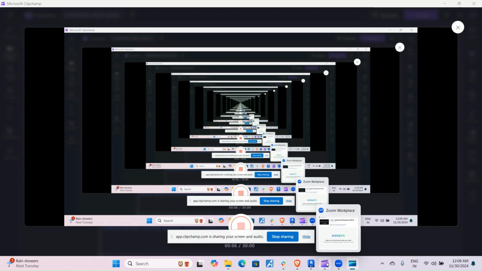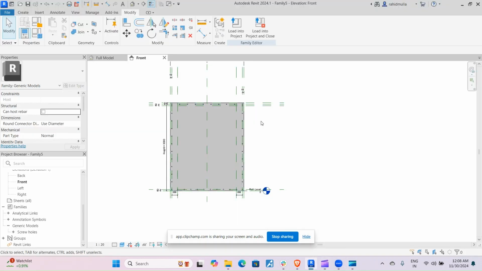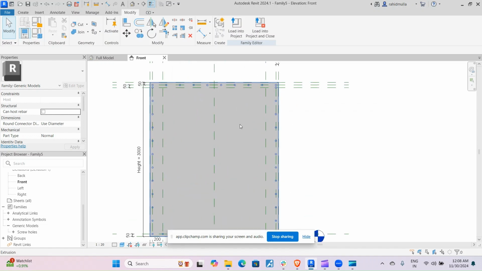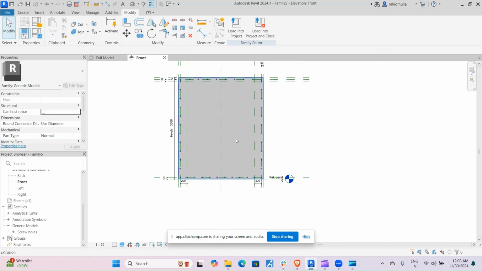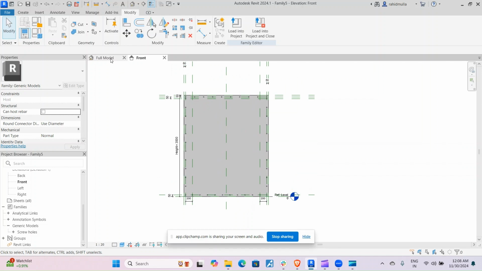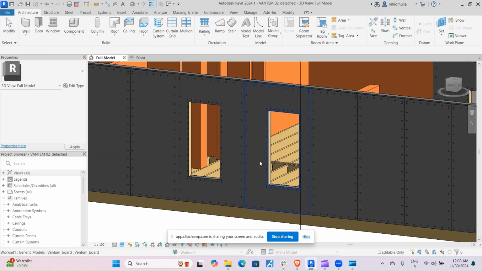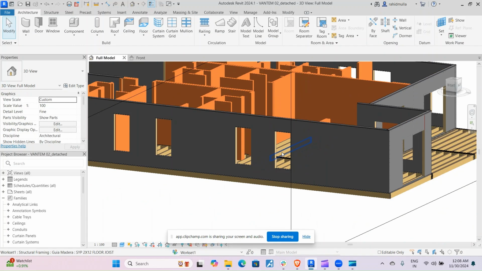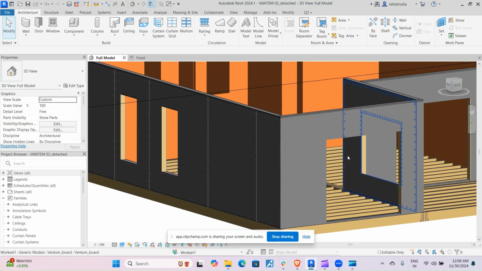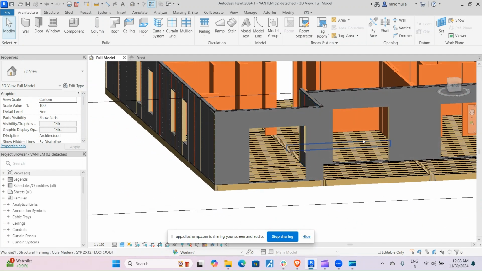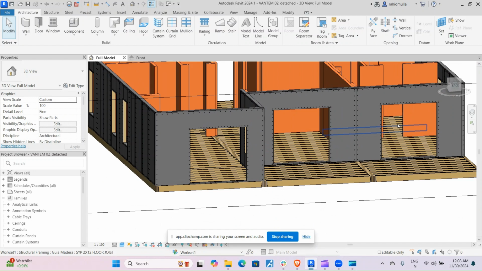Hello, everyone, and we'll continue with the same family creation which we left before. So, here, as I mentioned, there will be an opening which will also be a parametric opening, and as you can see here in the model, how this opening is here and how this opening is here. So, all these openings are of different lengths.